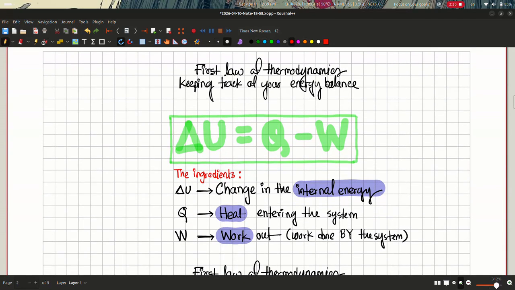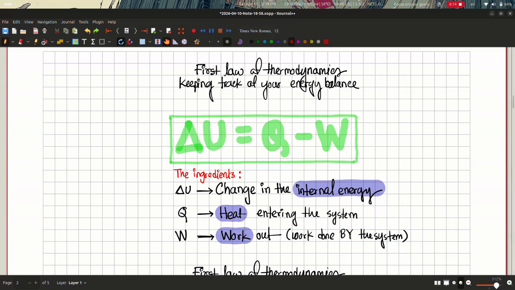So the ingredients, as we have said before: on the left hand side we have the delta U, which is the change in the internal energy of the system, and on the right side we have the Q, which represents heat entering the system, and we have a minus W, which is work out, that is energy transferred out of the system through work, and this work is done by this system because energy will be transferred out of the system only if the system does some work. Okay,